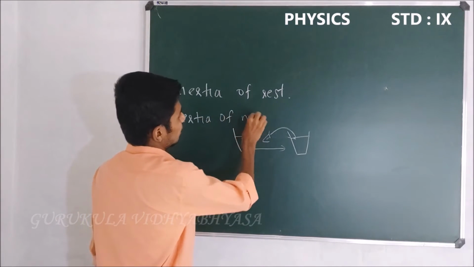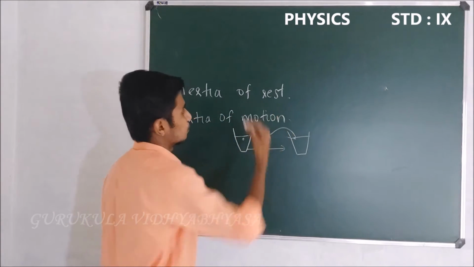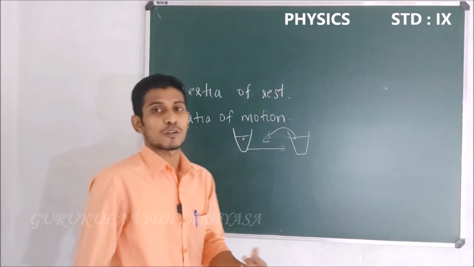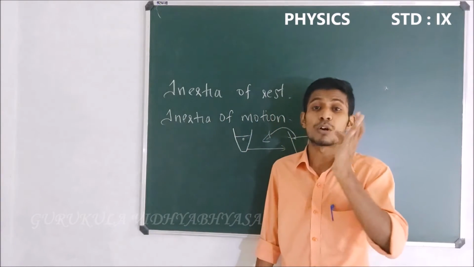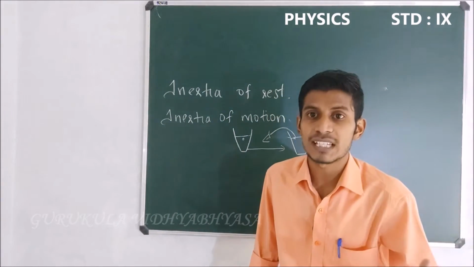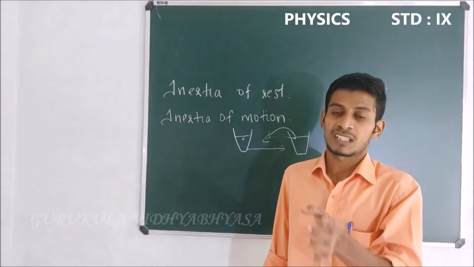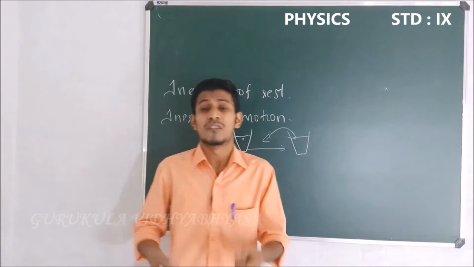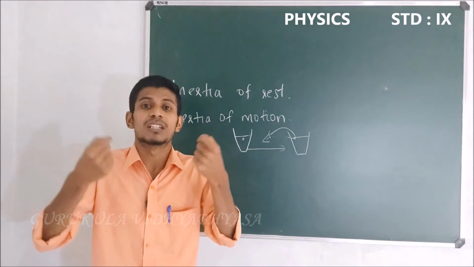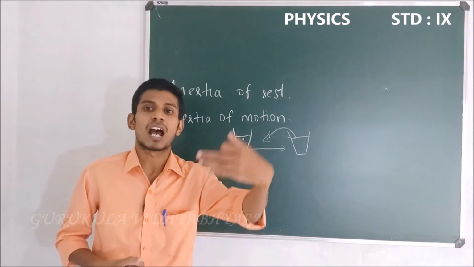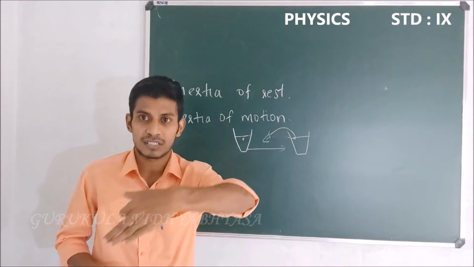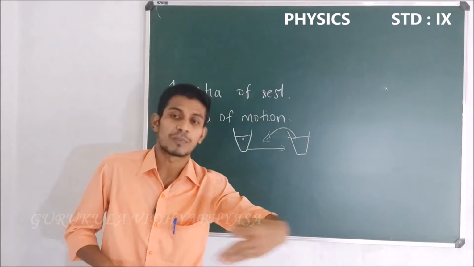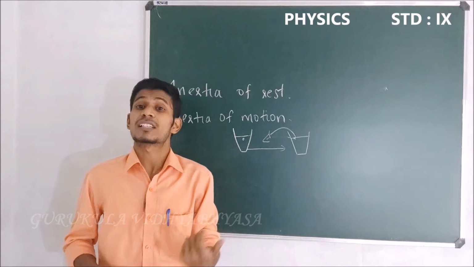That is known as inertia of motion. So inertia of motion is the inability of a body to change its motion. Ourselves, without any external force, we can't change our motion, the direction, or we can't stop our motion. So this is inertia of motion.